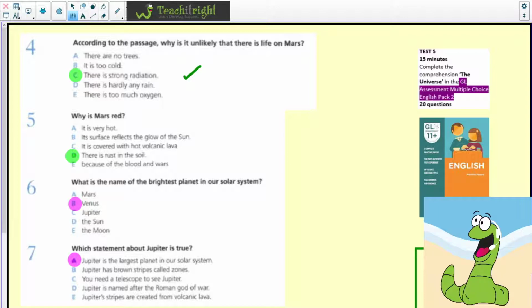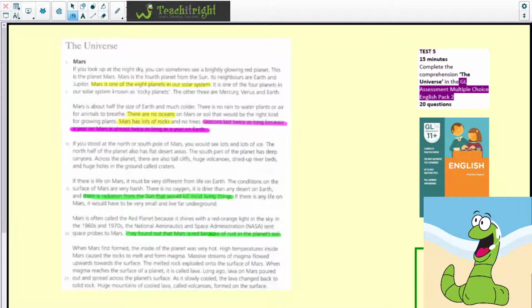Why is Mars red? And the answer is D. There is rust in the soil. And let's go back to the passage and see if we can find evidence for that. And it says here, they found out that Mars is red because of rust in the planet's soil. And that's why it makes it red.